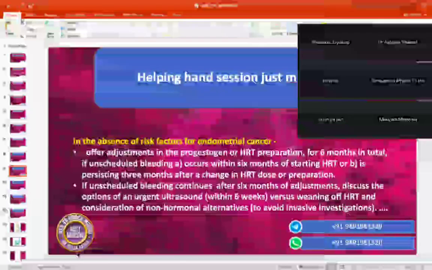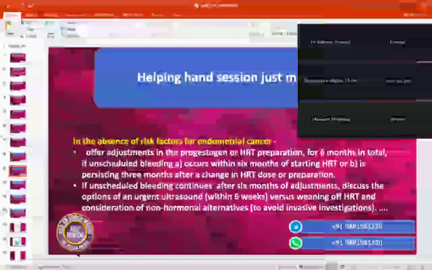However, if unfortunately there is no relief from the bleeding, and it has been more than 6 months, then we may have to offer you a scan from down below to look at the thickness of the lining of the womb. Some women don't prefer a scan down below, then we can just taper this hormone preparation and see the response, or we can offer you a non-hormonal alternative. Clear, everyone? She has spoken it very nicely.